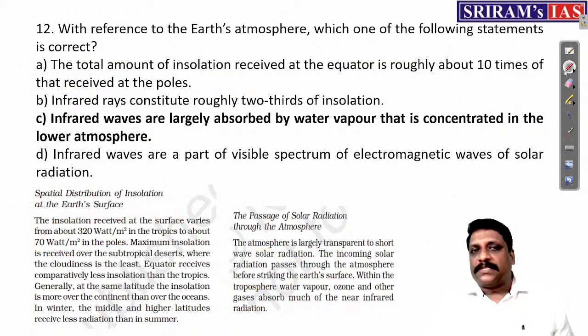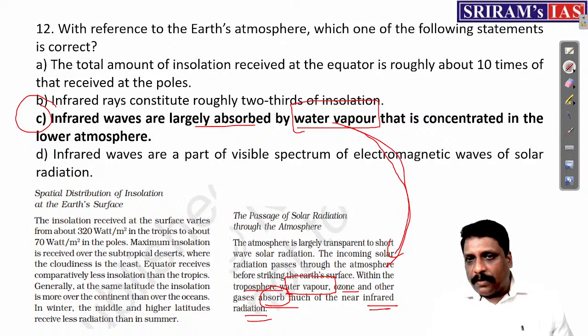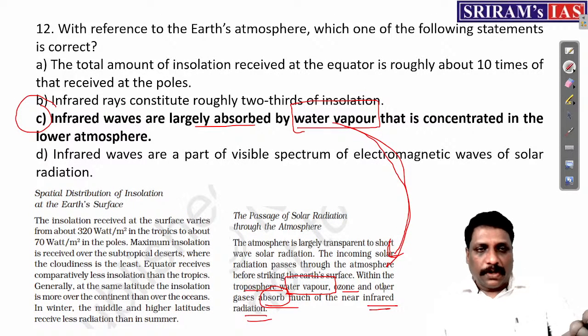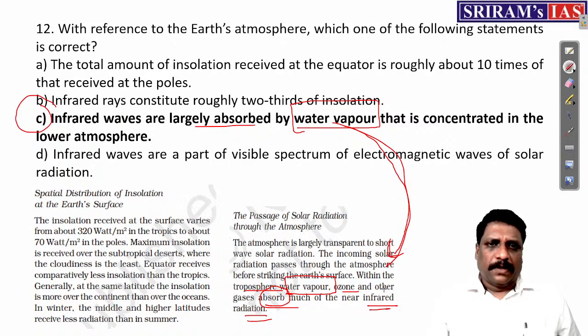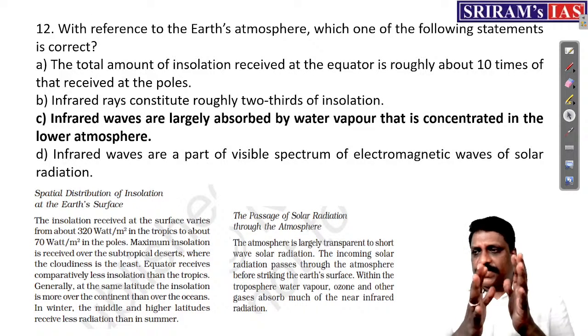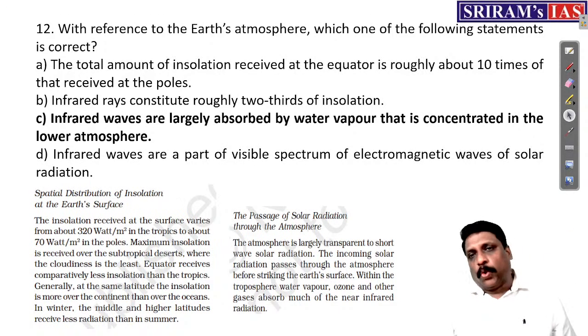Correct? And see the third statement: infrared waves are largely absorbed by water vapor. That's what the statement says. Within the troposphere, water vapor, ozone and others absorb near infrared radiation. Again, the knowledge I derive from NCERT I can use to arrive at an answer. That's the reason. I'm just taking one example from the NCERT, which says that if I have a stronghold in NCERT, my basic knowledge in the subject will be strong.